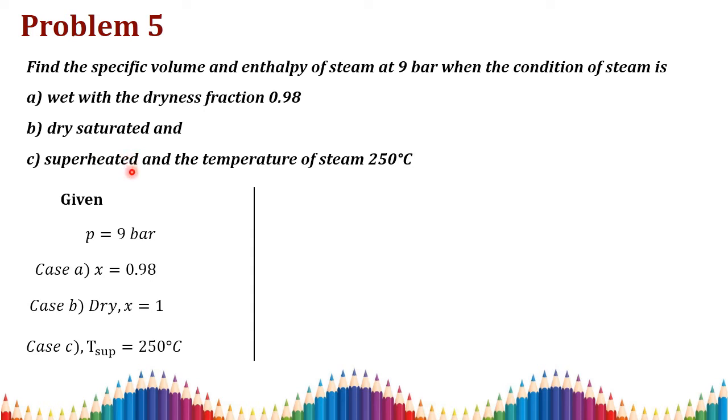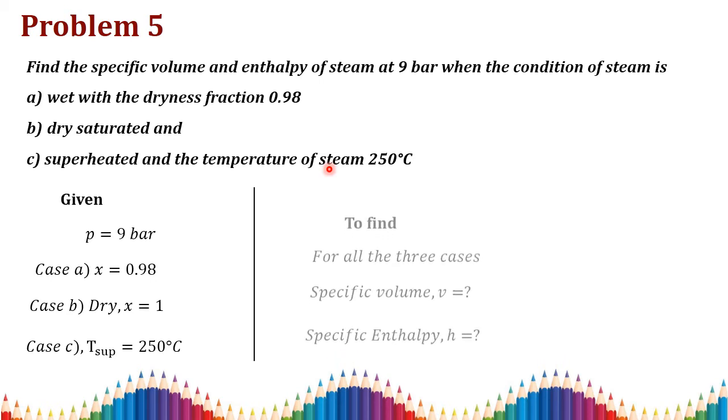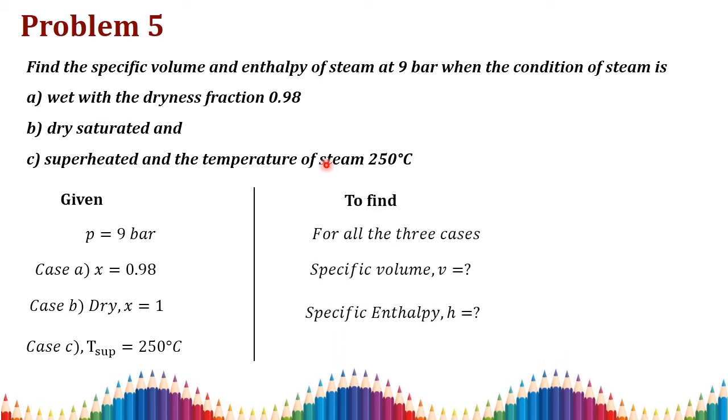And in the third case, the steam is superheated, with a superheated temperature equal to 250 degree Celsius. So for all three cases, we need to find the specific volume and the specific enthalpy. If the condition is wet, we take the wet formula for specific volume and specific enthalpy.